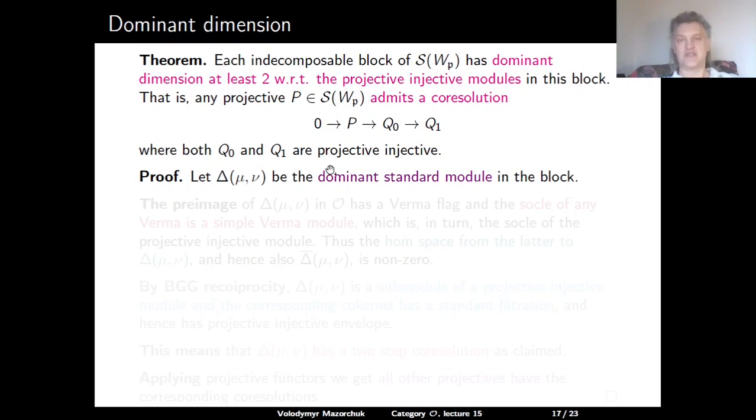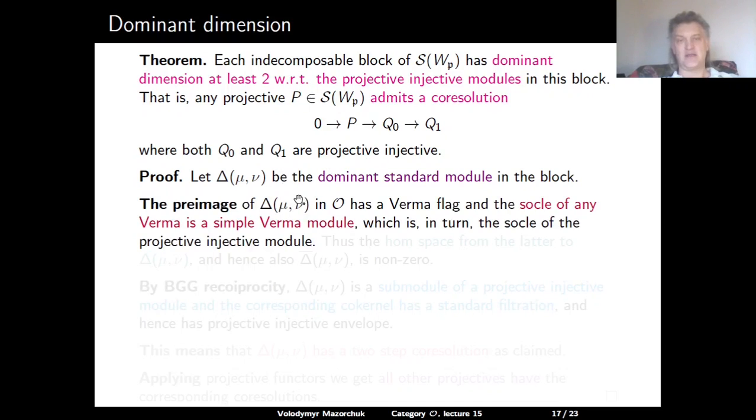Proof. Consider the dominant standard module in the block. The preimage of this dominant standard module in category O has a Verma flag, and the socle of any Verma module is a simple Verma module, which in turn is the socle of the indecomposable projective-injective module. Therefore, the home space from the indecomposable projective-injective module to our dominant standard module, and in particular to our proper standard module, is non-zero.